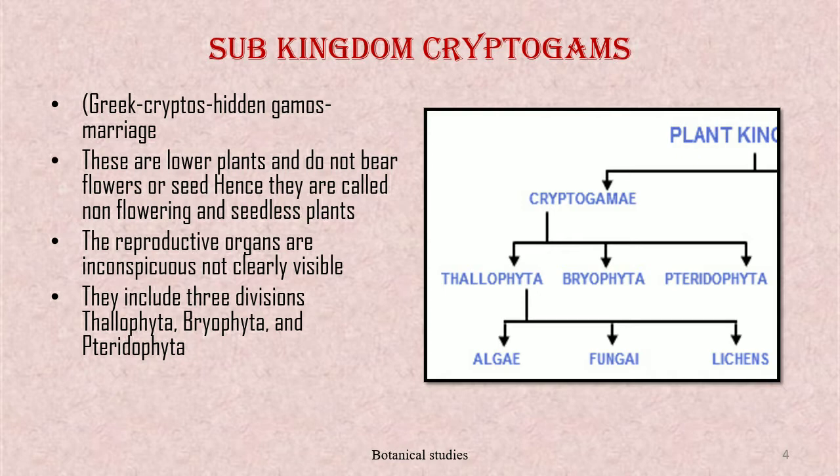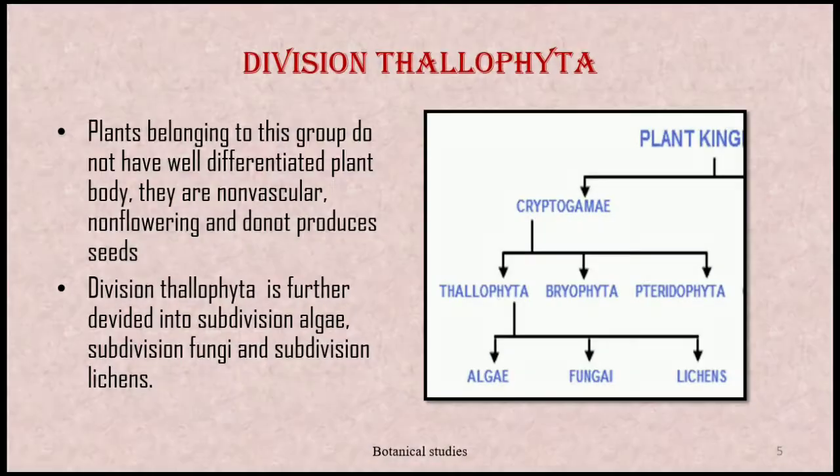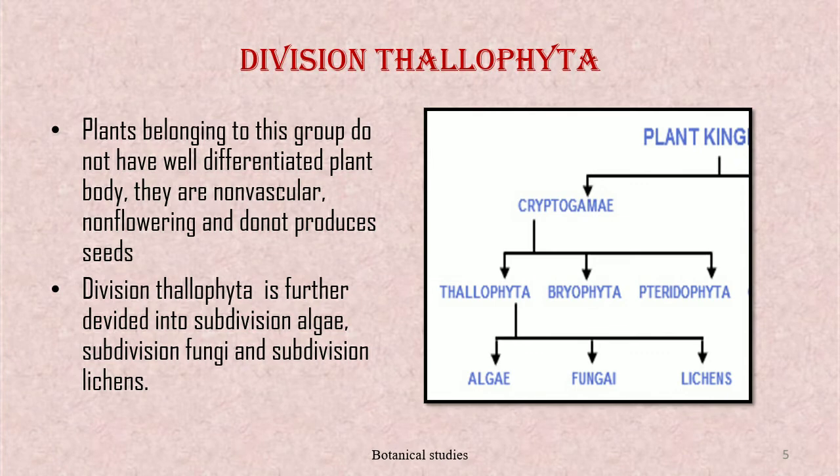The reproductive organs are inconspicuous, that is, they are not clearly visible. Cryptogams include three divisions: Thallophyta, Bryophyta, and Pteridophyta. Division Thallophyta is the first division of subkingdom cryptogams. The plants belonging to this group do not have a well differentiated plant body. They are non-vascular, non-flowering, and they do not produce seeds. Division Thallophyta is further divided into subdivision algae, subdivision fungi, and subdivision lichens.